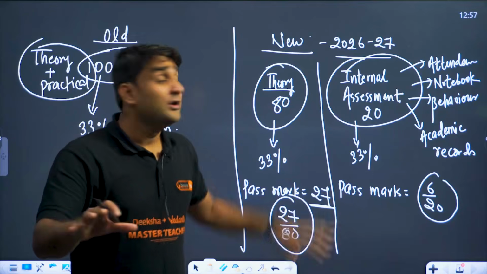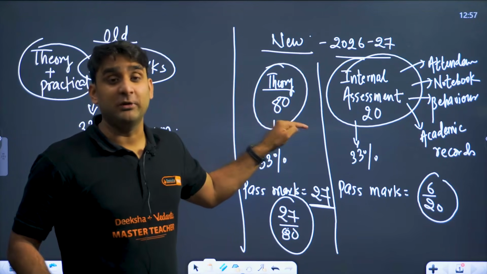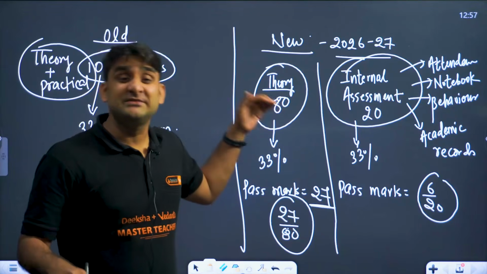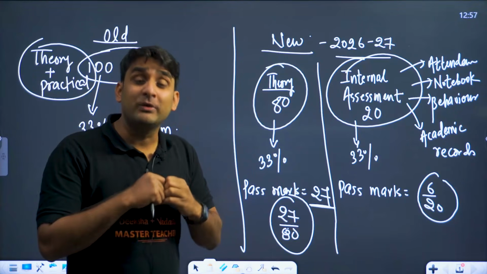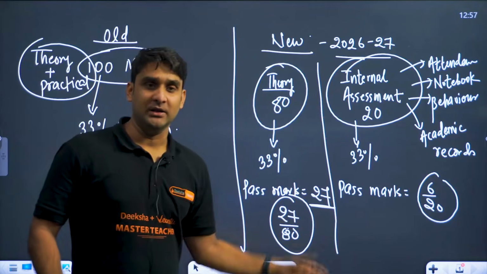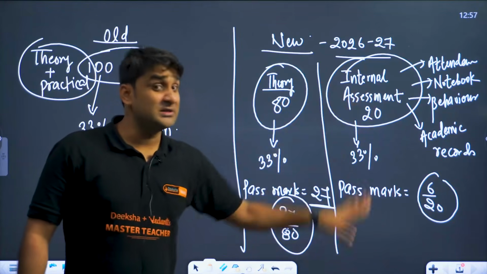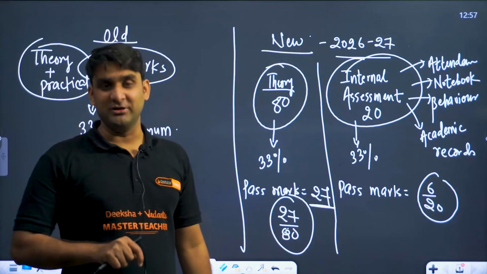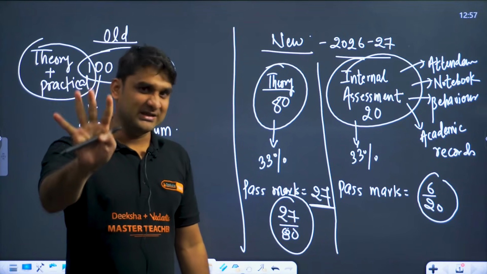So my dear, you have not passed in that particular subject, you have failed. To pass the subject, now you have to score the passing marks independently in both separately, theoretical as well as internal. This is the big change made by CBSE this year in your new academic session 2026-27. Is it clear, everyone?